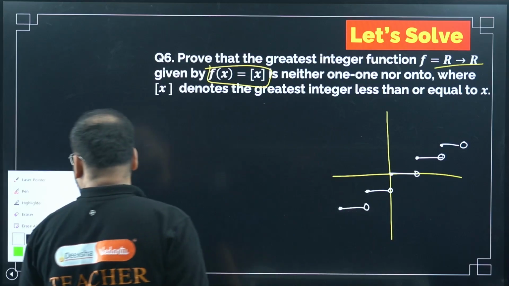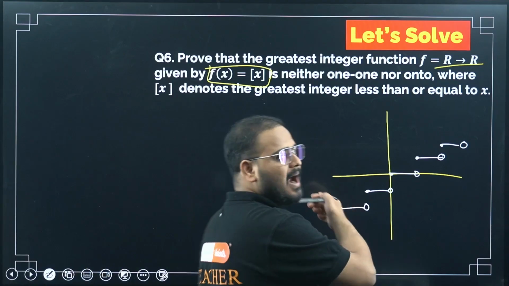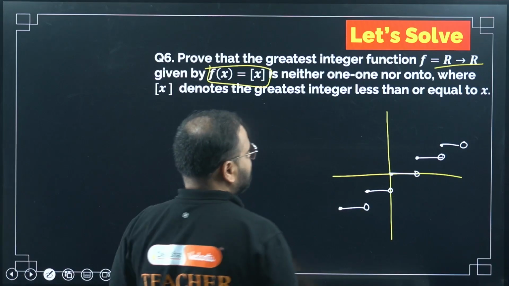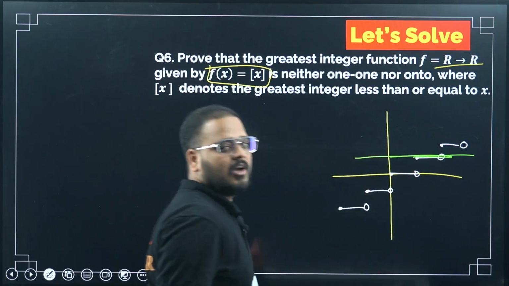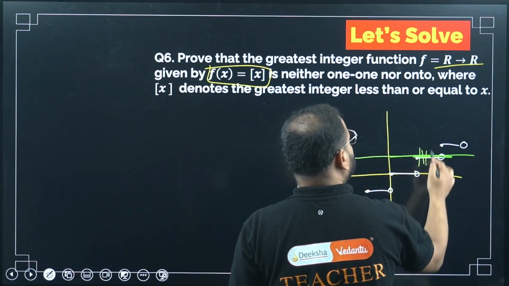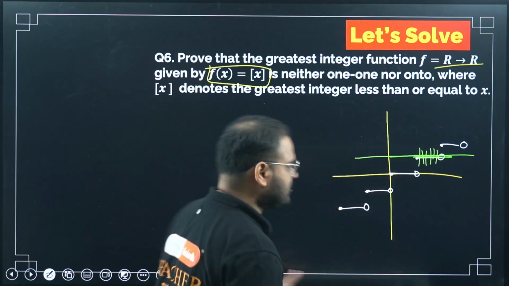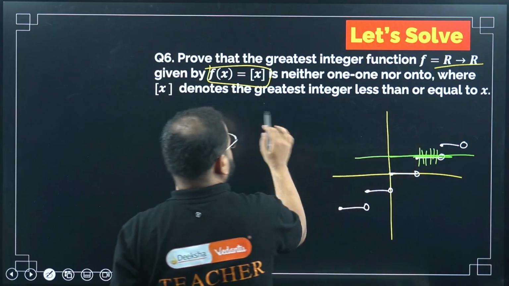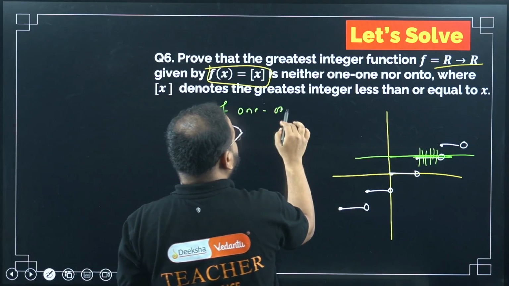Okay, for one-one, if you have studied the graphical approach, what happens? If I draw a line parallel to the x-axis, for example like this, it should have only one intersection, but on this line how many intersections are there? 1, 2, 3, 4, infinite intersections. So it has more than one intersection, so basically it is many-one, or what I can write directly here: not one-one.